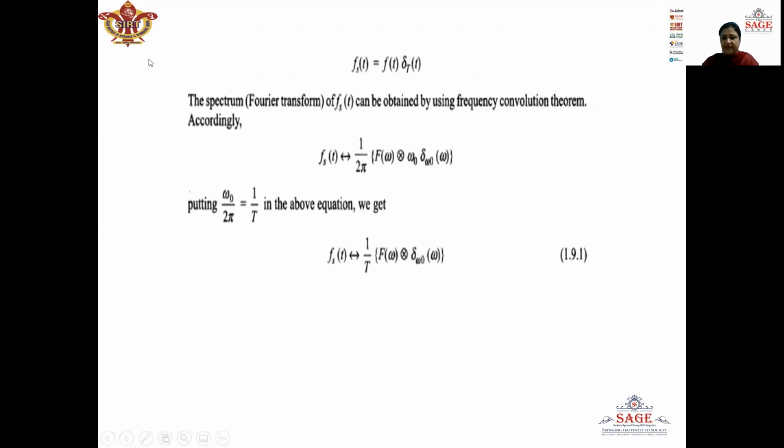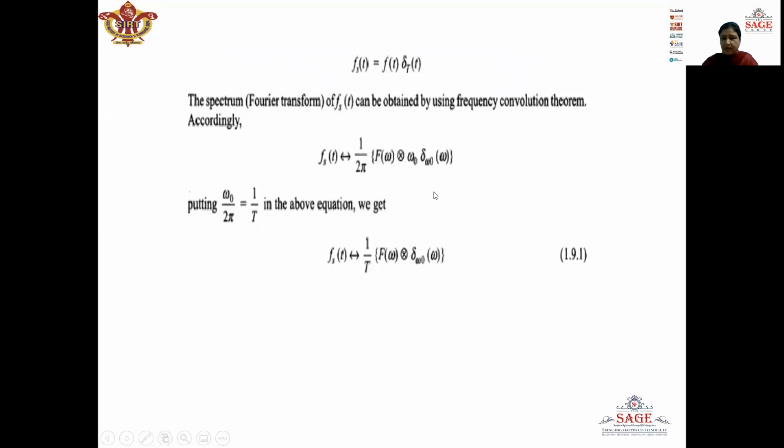When two time-dependent signals are multiplied in the time domain, then in the frequency domain their Fourier transforms are convolved. So the Fourier transform of fs(t) will be 1/2 pi F(omega) in convolution with omega naught delta omega naught (omega), where F(omega) is the Fourier transform of f(t) and delta omega naught (omega) is the Fourier transform of delta T(t).